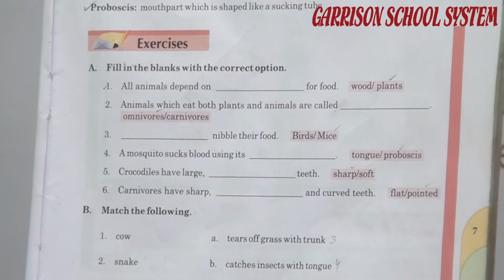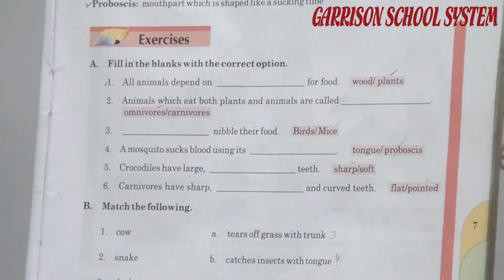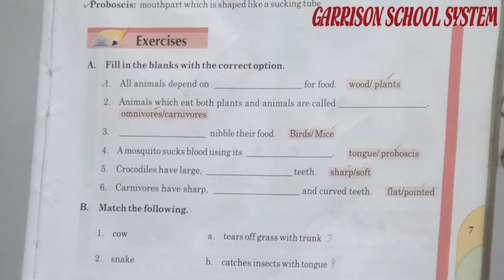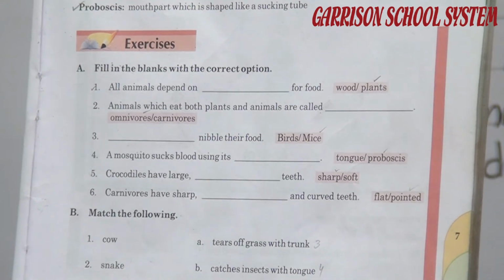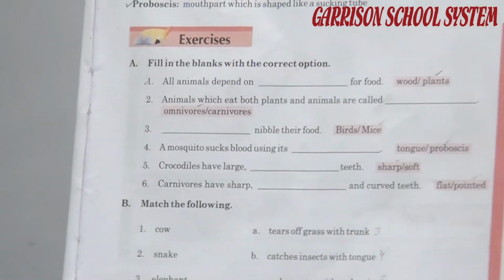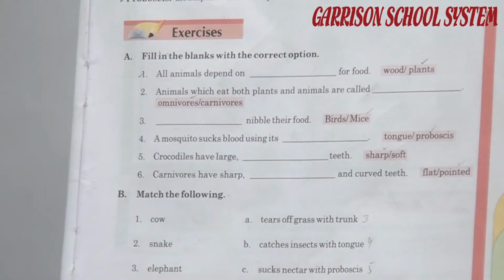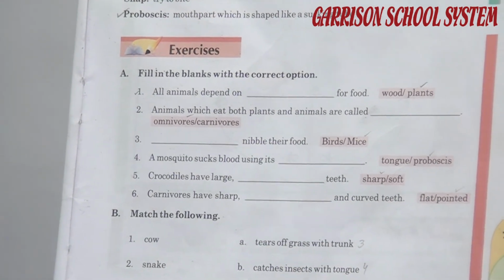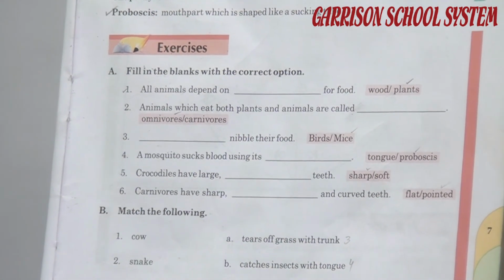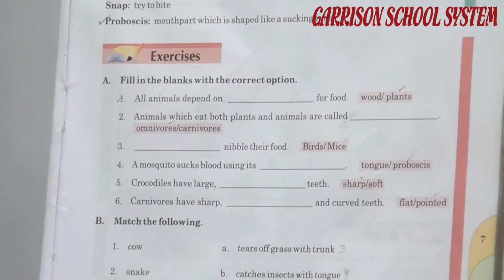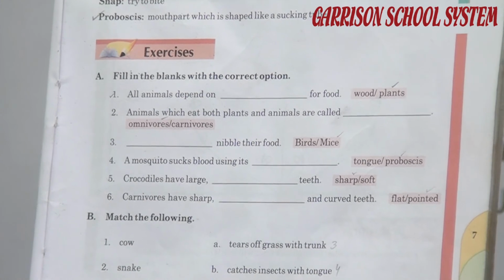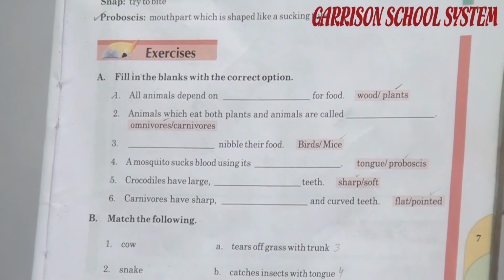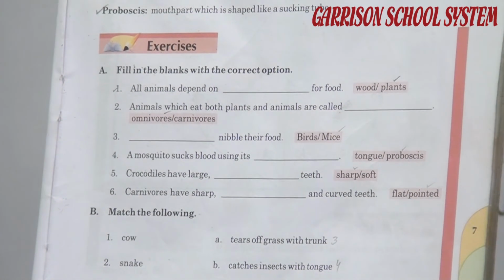Think about which is the correct option. All animals depend on blank for food, wood or plants. The correct answer is plants. Number 2: animals which eat both plants and animals are called blank, omnivores or carnivores. Which is the correct option? Omnivores. Number 3: blank nibble their food, birds or mice.